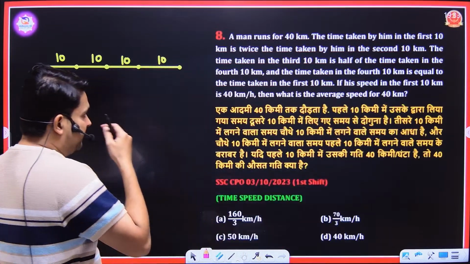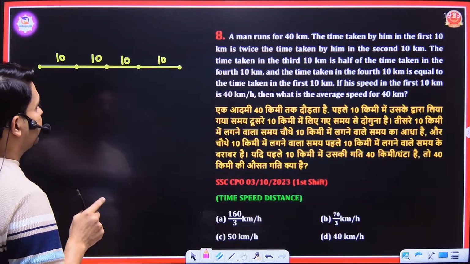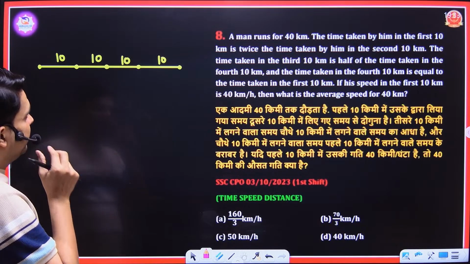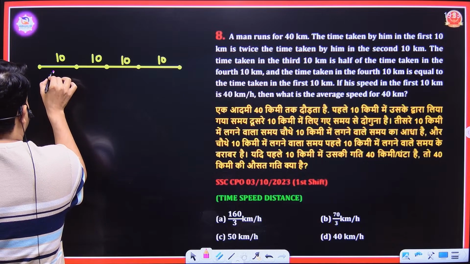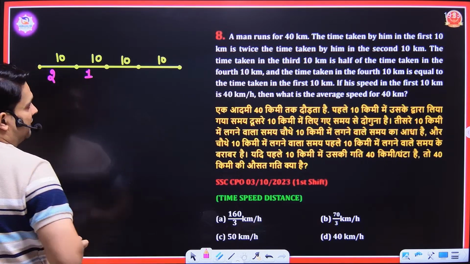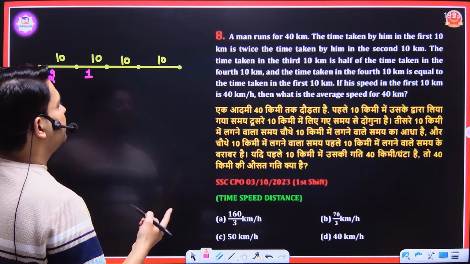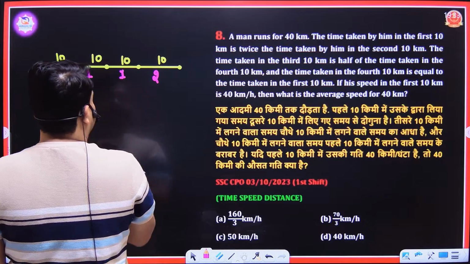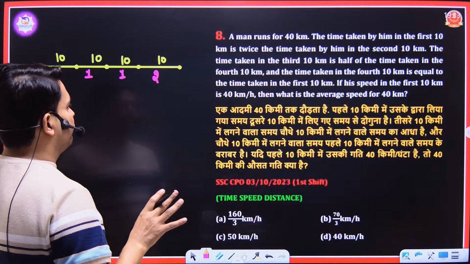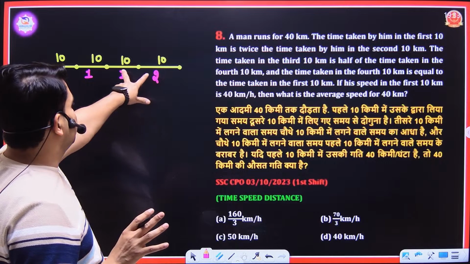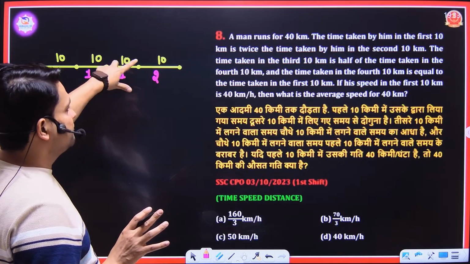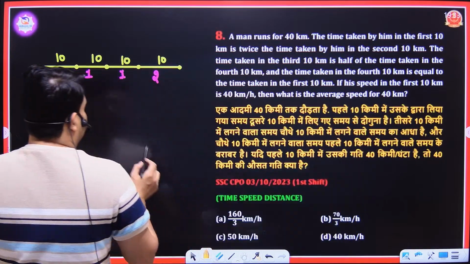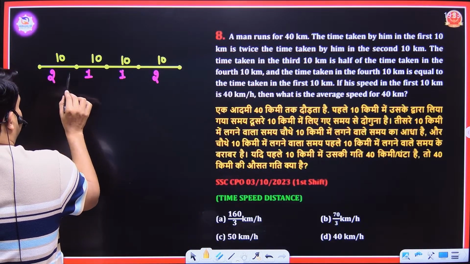So what he will do: the time taken by him in the first 10 is twice the time taken in the second. Means if this time is 2, then this time is 1. The time taken in the third 10 kilometer is half the time taken in the fourth. If this one is 2, then this one is 1. This is time. And the time taken in the fourth 10 kilometer is equal to the time taken in the first 10 kilometer. If his speed in the first 10 kilometer is 40. See, if I have to calculate the total time in the ratio, then 2 plus 1, 2 plus 1.